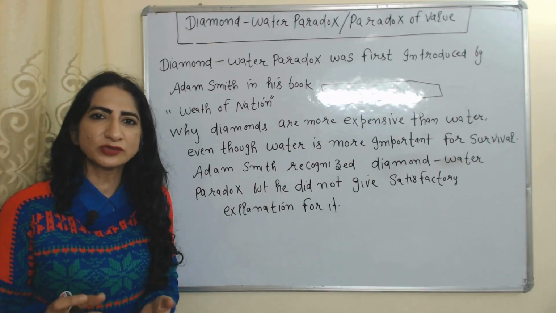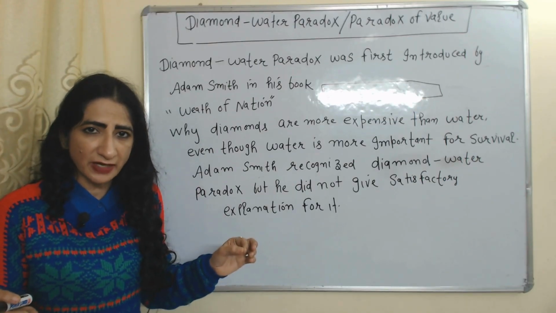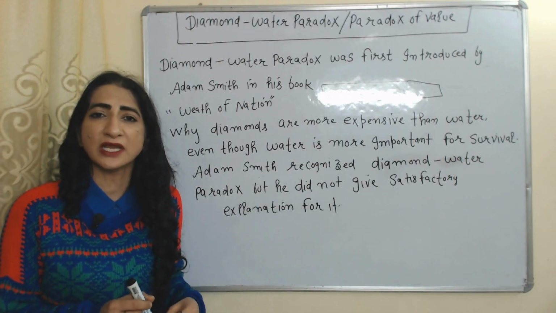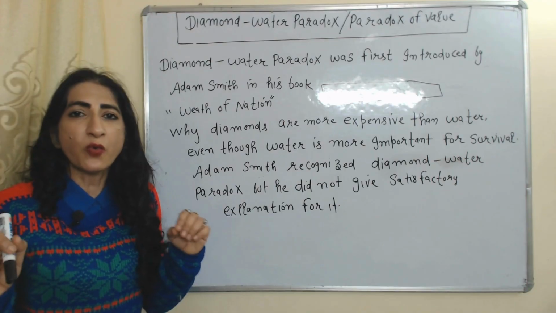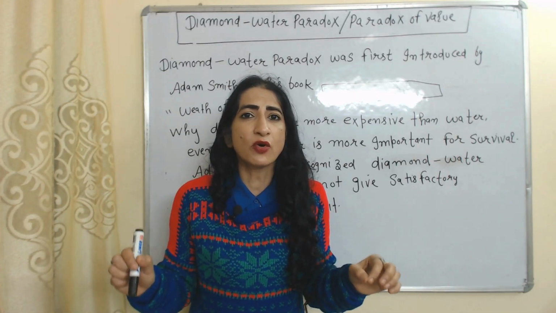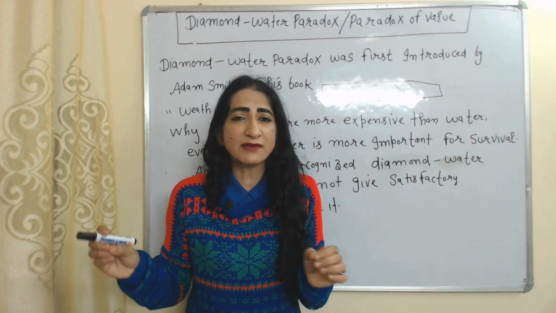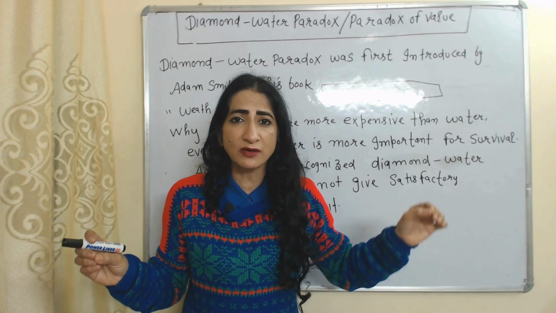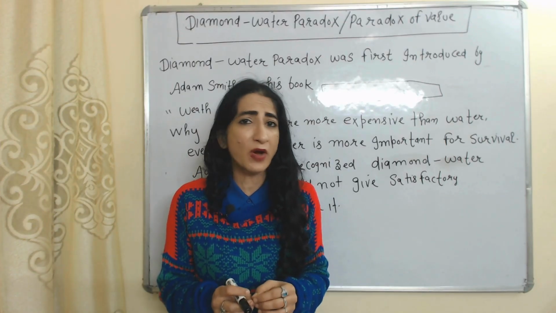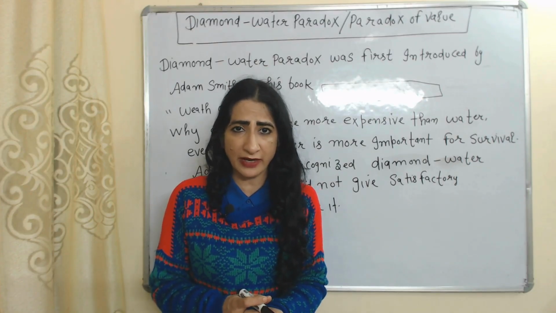Today we are going to talk about the diamond-water paradox. The diamond-water paradox was first introduced by Adam Smith in his book The Wealth of Nations. Why are diamonds more expensive than water even though water is more important for survival? This question is called the diamond-water paradox.